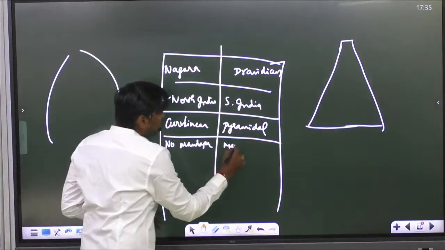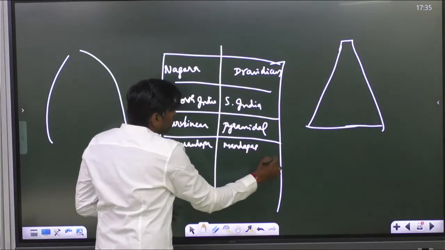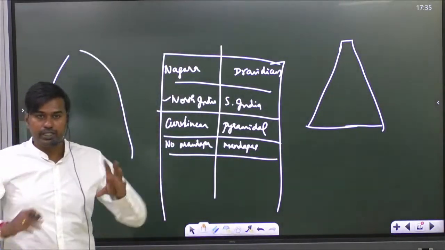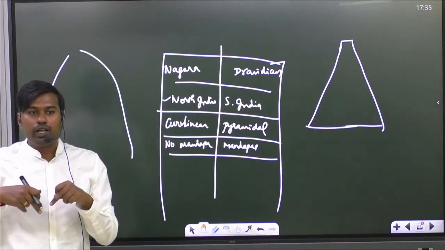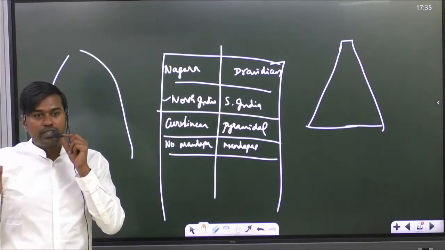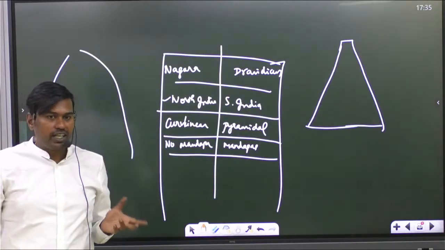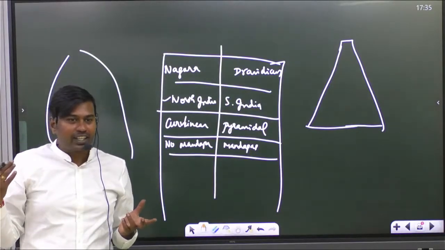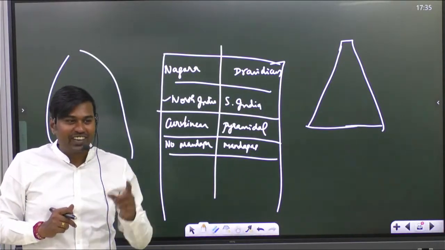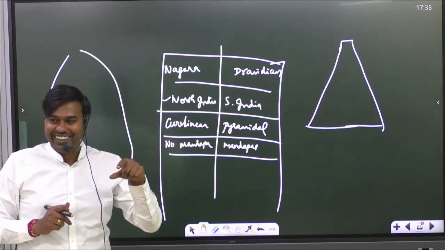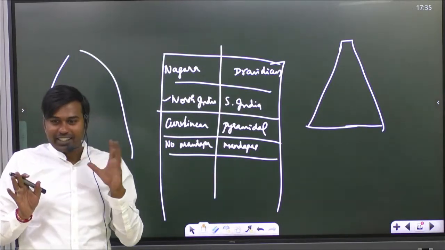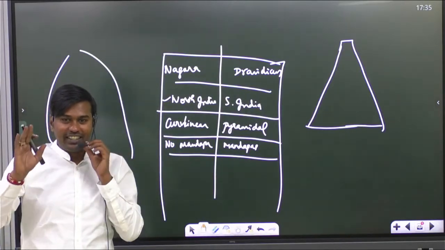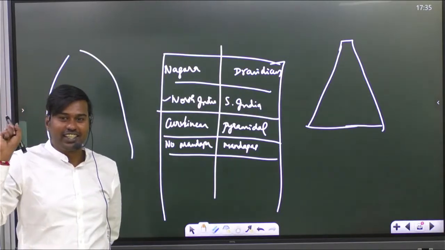Then one more thing is, in Nagara temples, generally there will not be any boundary wall. Even when anybody visits North India, you have not crossed Karnataka? How many of you have not crossed Karnataka? Only one. Others have crossed. Have you visited any North Indian states?